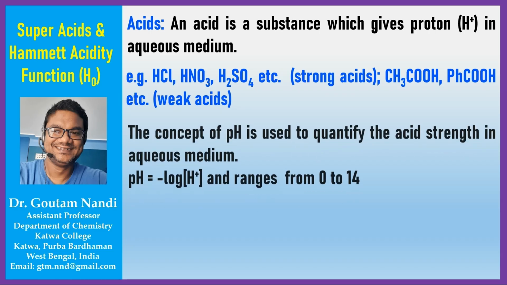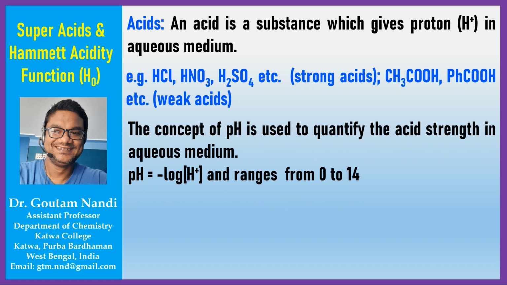In aqueous medium, we generally use the term pH to quantify the acid strength of the acid solution, and pH is expressed as minus log of concentration of H+, and pH ranges from 0 to 14. It means if the H+ concentration is 1 normal, then pH will be 0, and if it is 10 to the power minus 14 normal, then pH will be 14. So, we can use the concept pH for 1 normal to 10 to the power minus 14 normal H+ concentration.